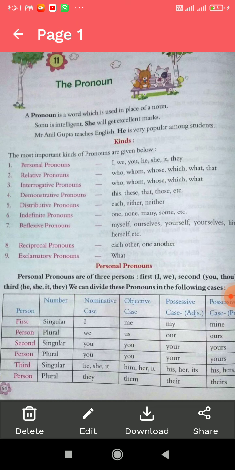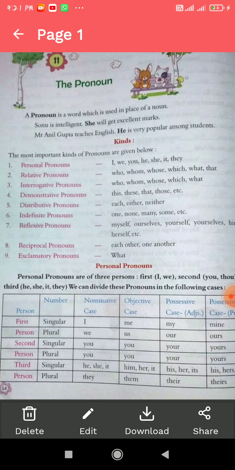Fifth, distributive pronouns are each, either, neither. Example: each of us will go to the market. So the word each is called a distributive pronoun. Either you or I will do this work. So either is a kind of distributive pronoun.